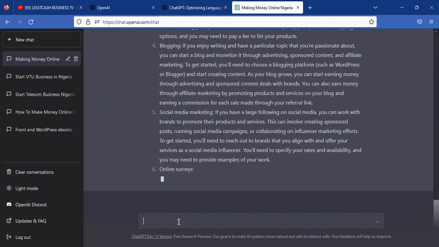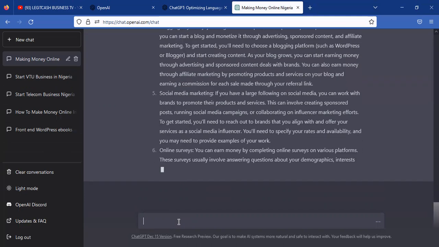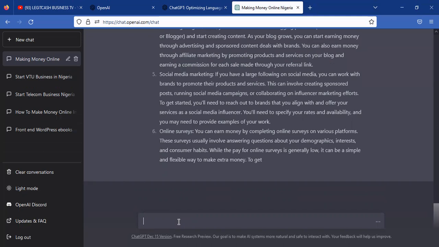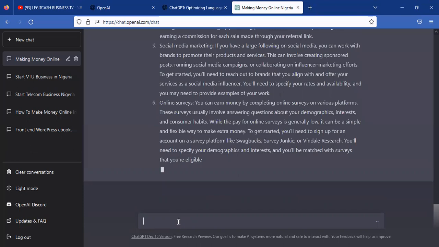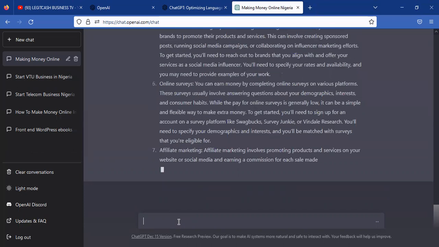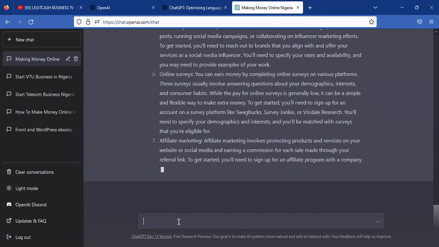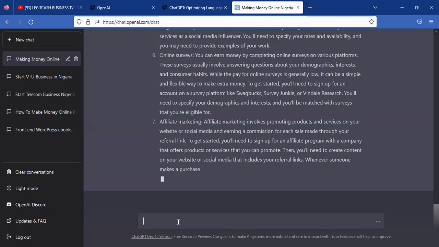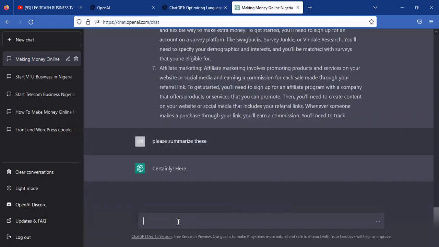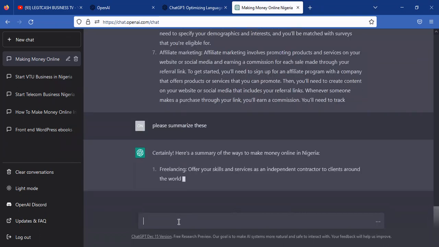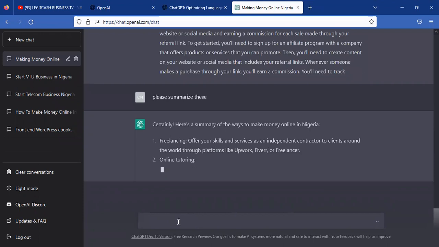But here in OpenAI, which is ChatGPT, you don't need to go through several websites, but everything is boiled down for you to give you the exact information you are looking for. And that is how this ChatGPT works. Now, if you say, please summarize, it will begin to summarize everything it has said. So this is how it is.